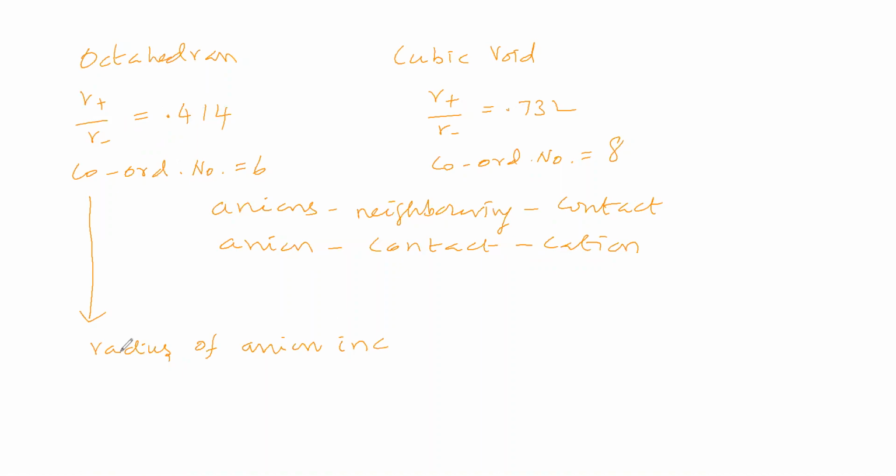Now, deliberately, we are raising the radius of the anion. What will happen to the radius ratio? We are deliberately increasing the radius of the anion, while the radius of the cation is kept constant. So the radius ratio increases. If you increase the denominator, then what will happen to the ratio?